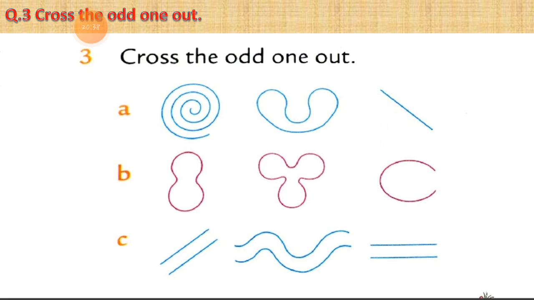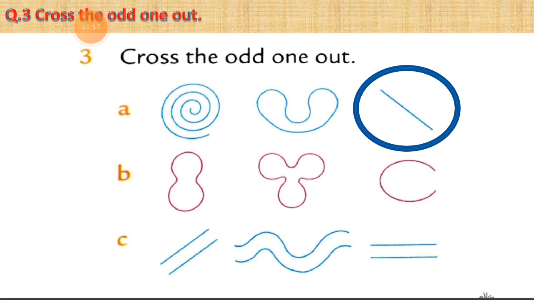Which shape can we call the odd one? I'll just give the answer. I hope you assume your answer. I'll give you the answer and after it we'll discuss why this shape is the odd one.